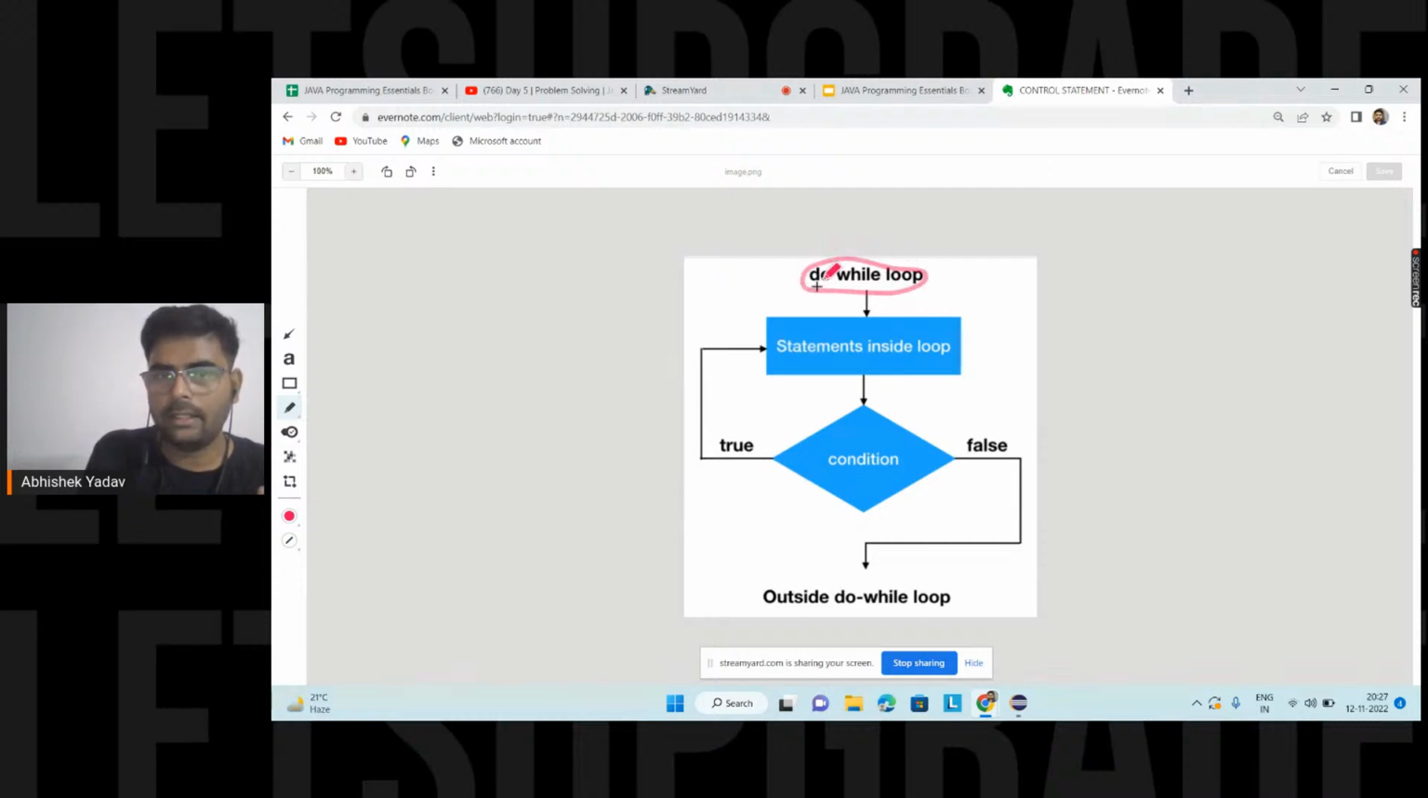We are in the do part. First, for the first time, what are we doing? We are executing the body of the do while loop. After that, I am checking the condition.